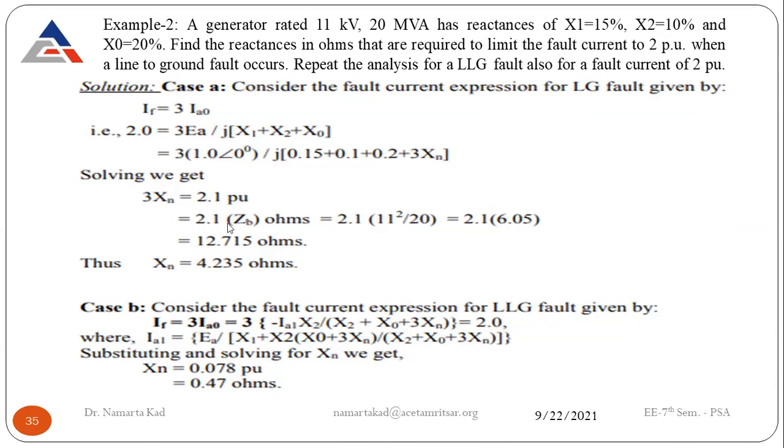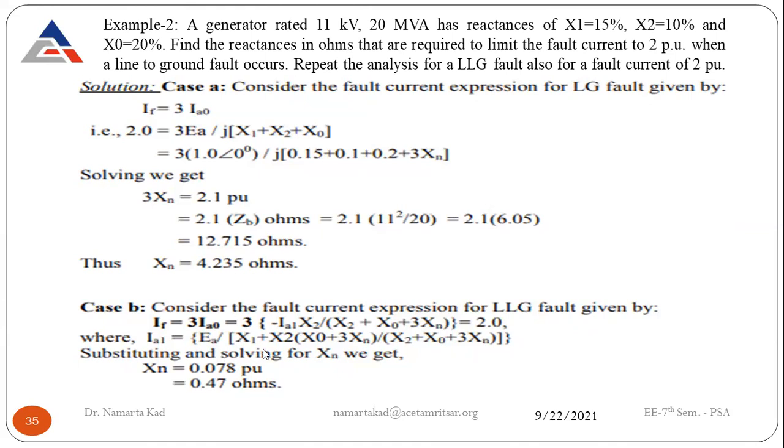If we have to calculate in terms of ohms, just multiply it with ZB. What is the base impedance and how is it calculated? It is kV square divided by MVA. We covered that formula when we did the chapter on the per unit system. So it is 2.1 multiplied by kV square, that is 11 square, divided by MVA, that is 20. Solve it and you get xn as 4.235 ohms.